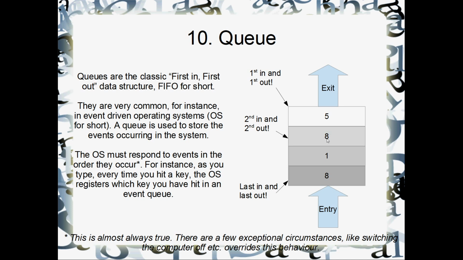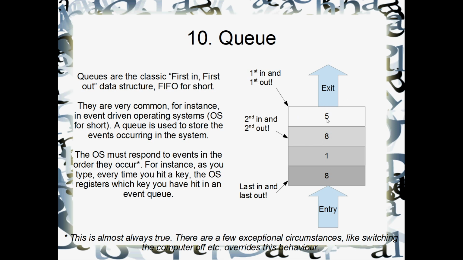But the important thing is that it's got to address them in the same order that they occurred. If you type THE, it can't address the E first and then the H and then the T. It's got to remember the order that you typed them in. So for that purpose, they'll use a queue more often than not in the background. And this is how a queue works.